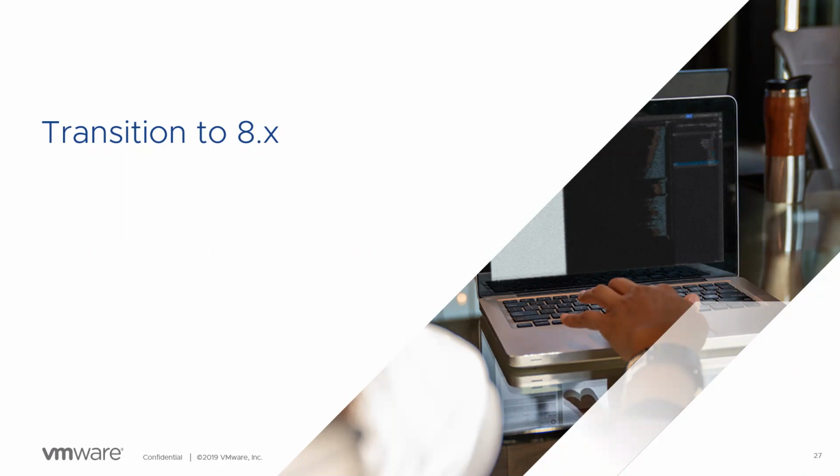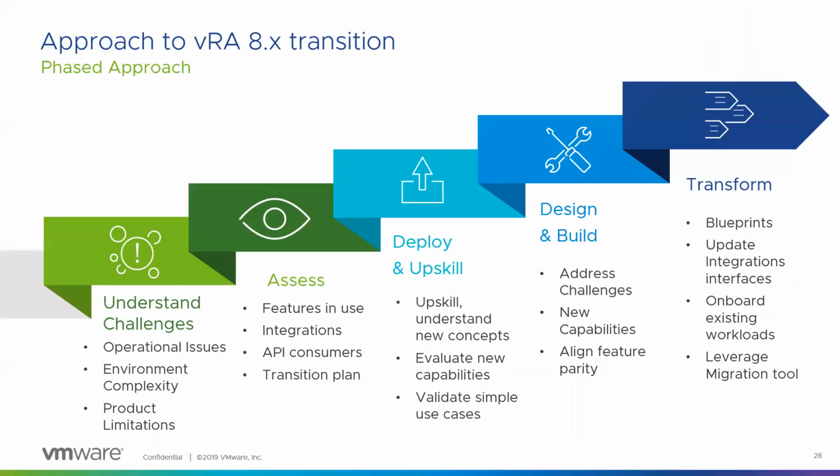Because there are so many enhancements at a very granular level in version 8, you might want to think whether you want to directly adopt everything as it is in version 7, or do some redesign and improve the deployment or installation to take better advantage of all the capabilities that are there in the product today.